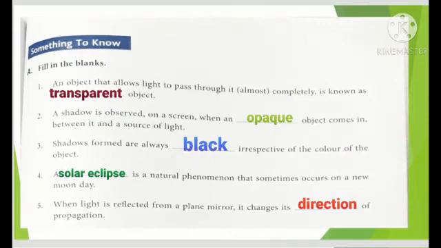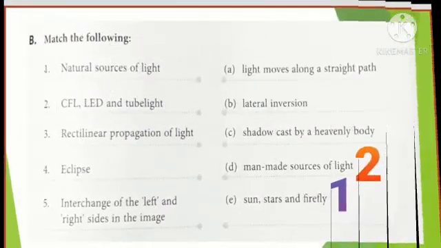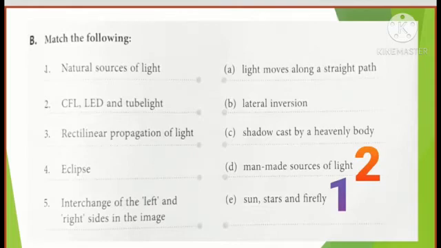Now we are going to discuss the match the following. And number 1 is coming before you, or you can say you can see all the 5 natural sources of light. कौन से हैं? Natural sources are sun, stars and firefly. So we are going to write down number 1 here. You can say natural sources of light are these. The second one, CFL, LED and tube light are what? Out of the 5, you can say these are man-made sources of light.